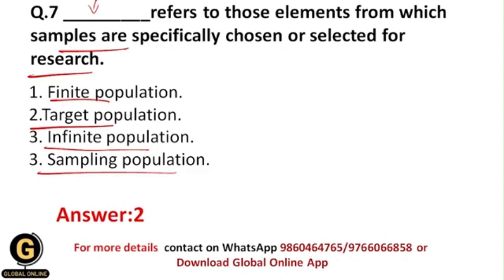Sampling population is again a population which includes the samples for the study, but basically the concept is that target population refers to those elements from which samples are specifically chosen or selected for research, not from the sampling population. So try to understand, students, and that's why your correct answer should be 2, that is target population.